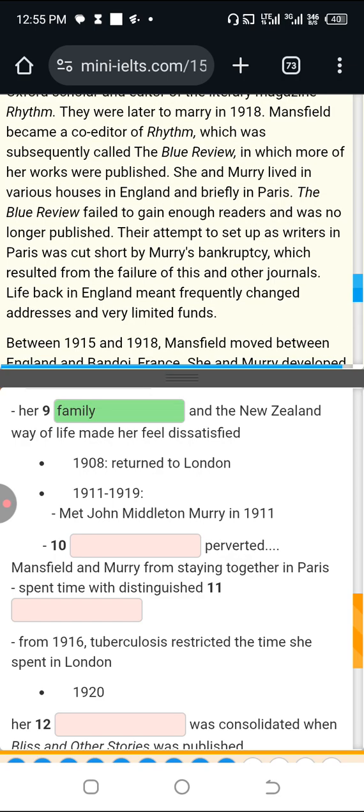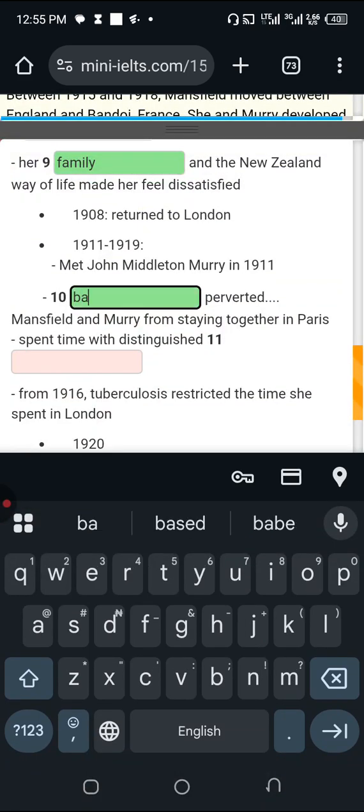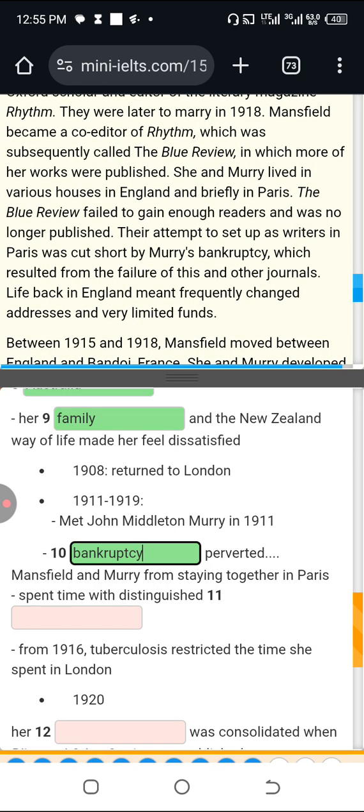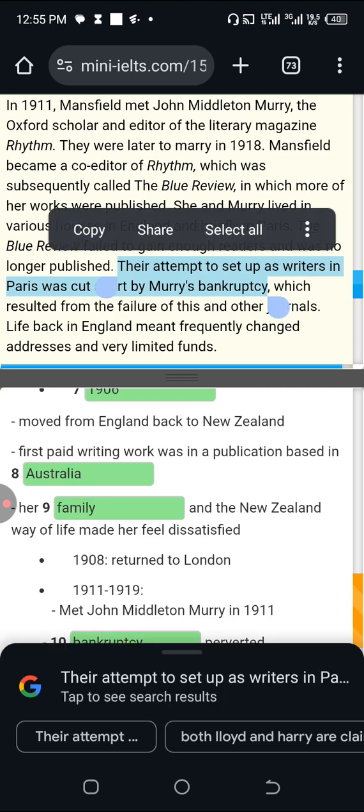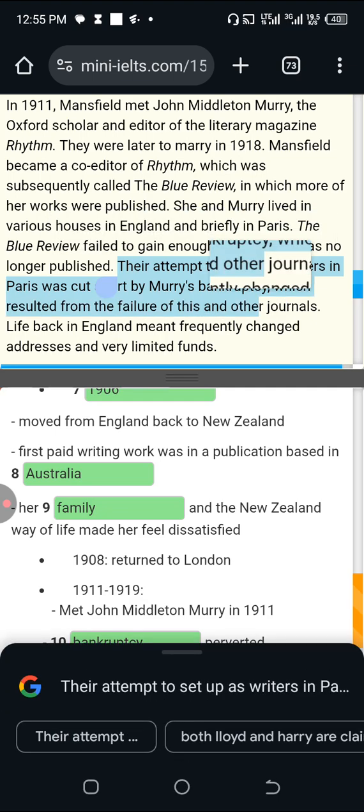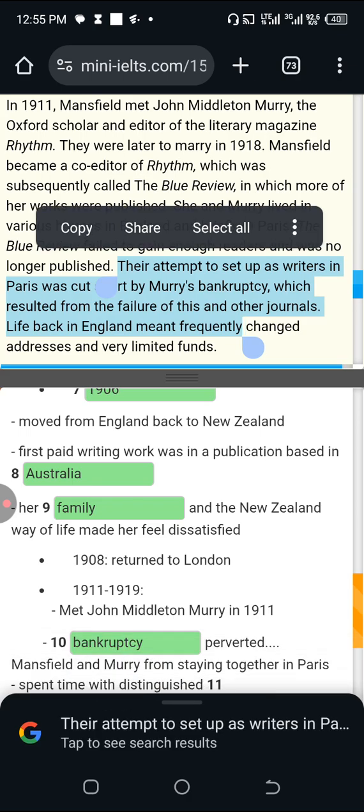Their attempt to set up as writers in Paris was cut short by Murray's bankruptcy, which resulted from failure of this and other journals.